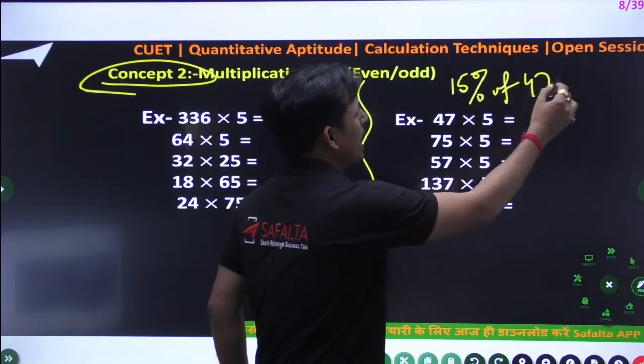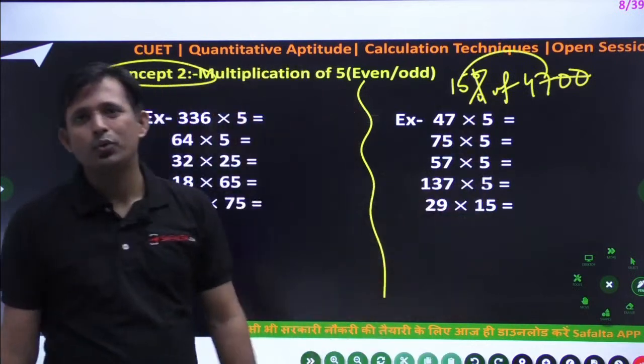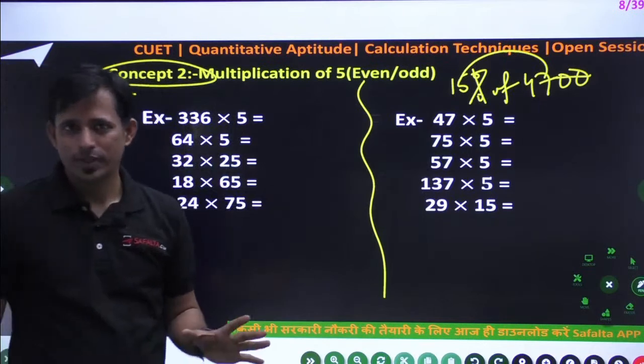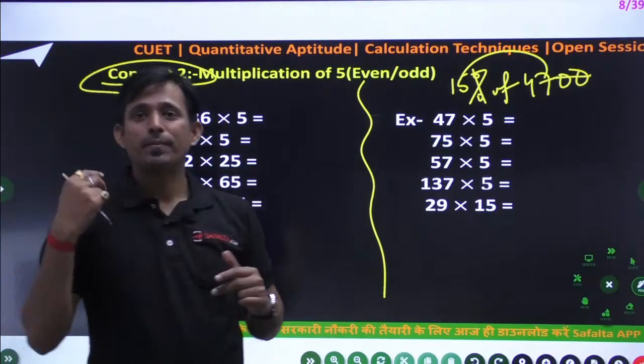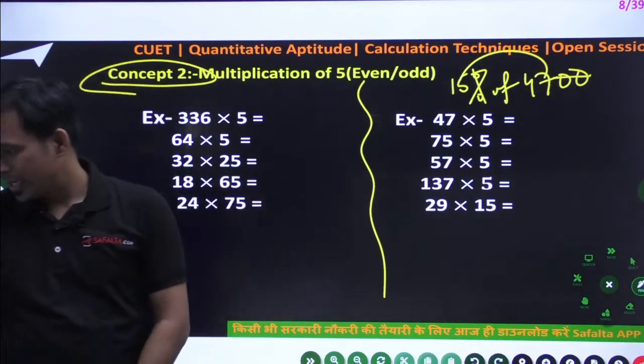Take anything, like 4700. So in that case you have to multiply 47 into 15. So it is a number ending with 5. So this is the multiplication rule of 5. Okay. Sometimes in your exam, you have to solve an arithmetic question. You can use this rule. So that is okay.